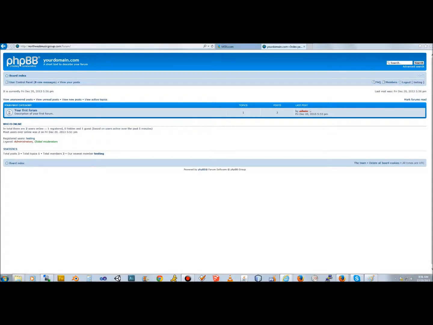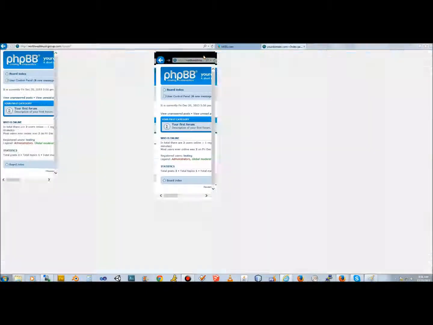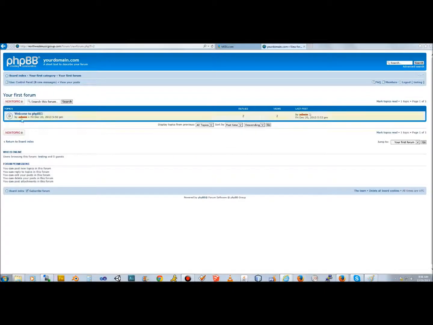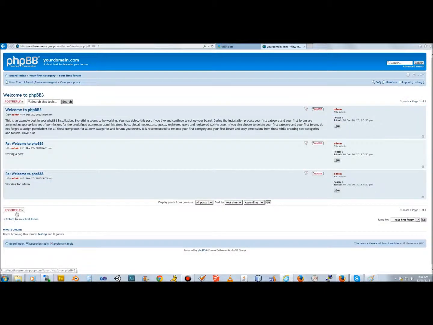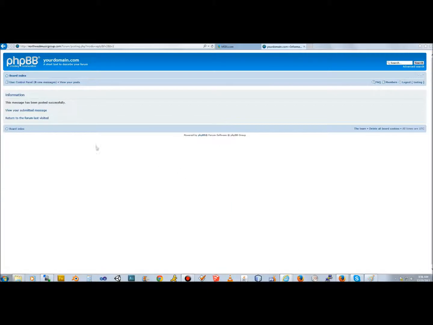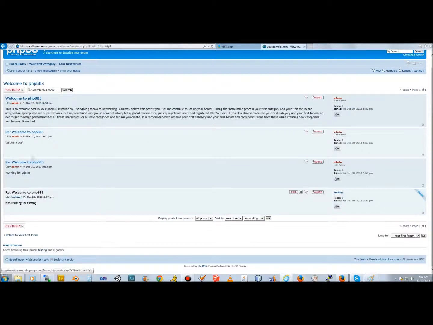I think the previous screen was because it was still holding the cookie from the administrator. But I'm fully logged in as testing, and I can go to the post and say it is working for testing. And so now, as you can see, all three accounts were able to work.